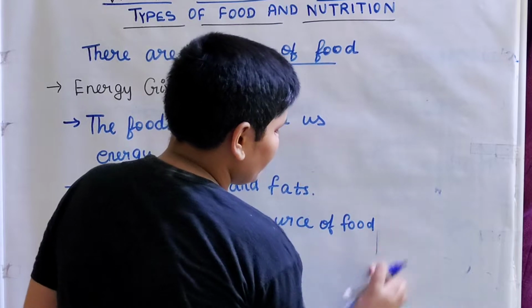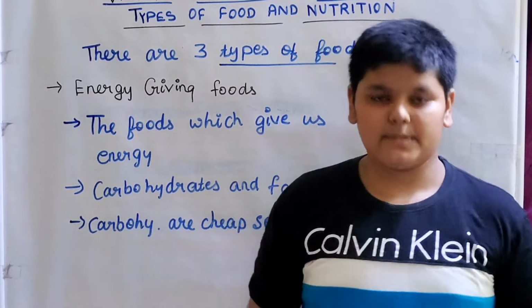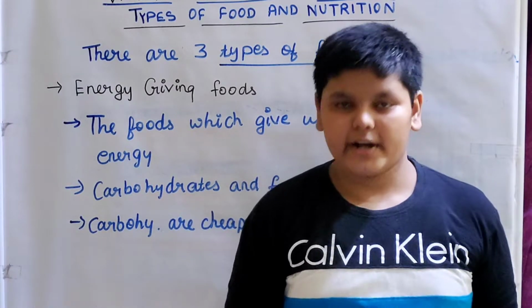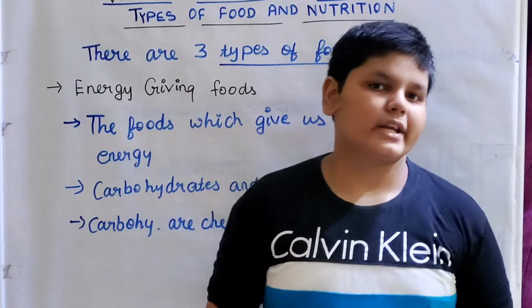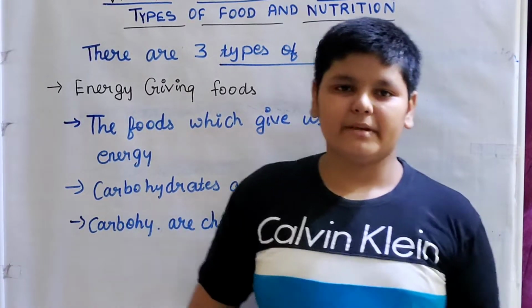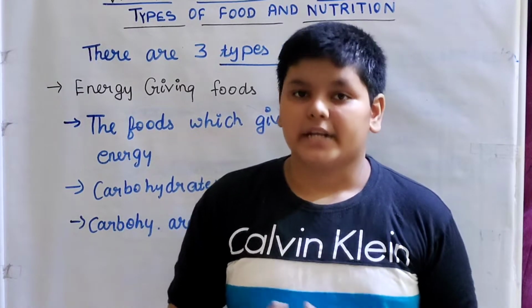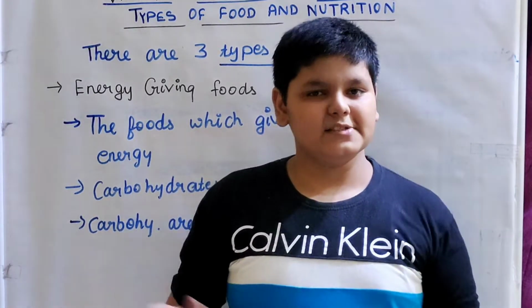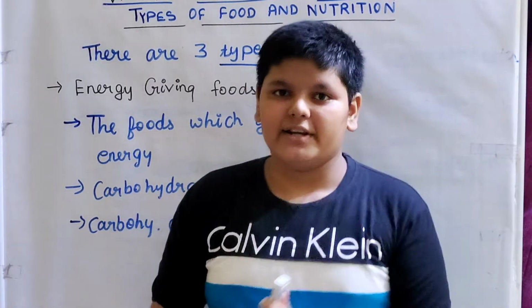So now as we know, carbohydrates are cheap source of food. If it is cheap source of food, what does it mean? It means that we can get carbohydrates in almost every food which we have. So where do we get carbohydrates? We get carbohydrates in many different foods like rice, honey, jaggery, bread, potato, and every starch product. These all have carbohydrates in them.